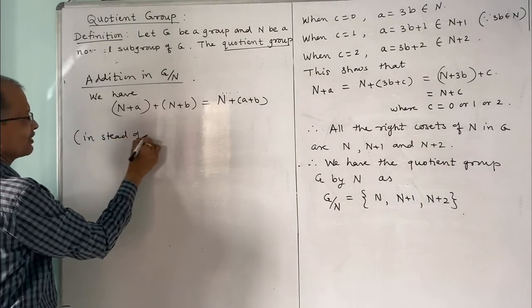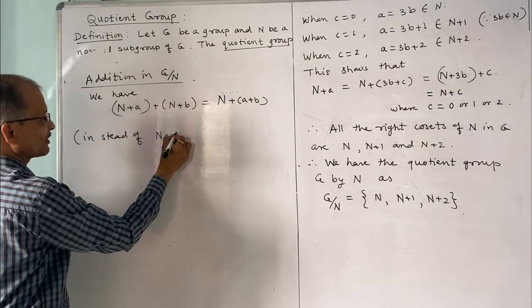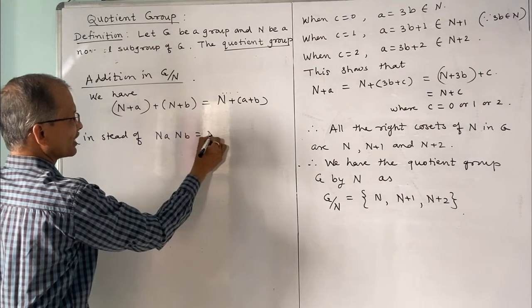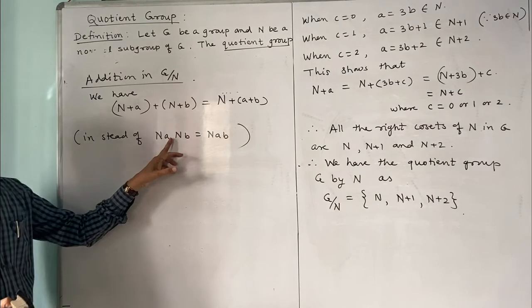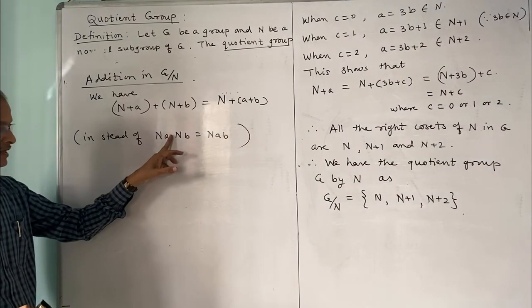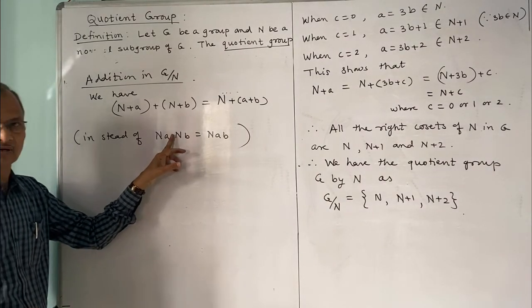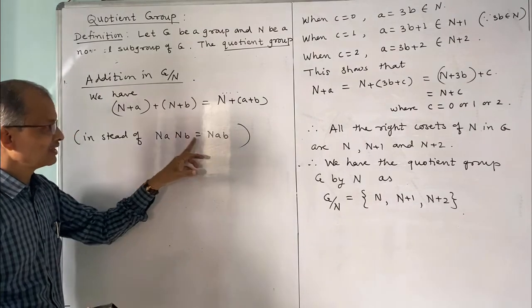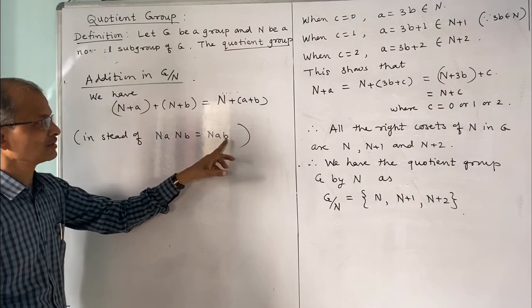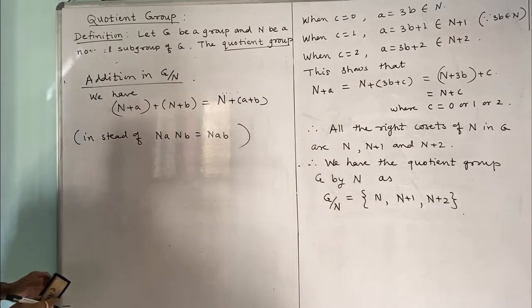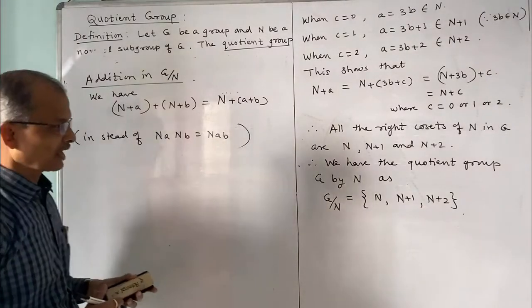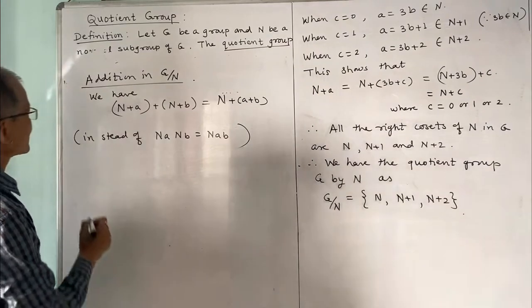Usually we have na times nb equal to nab, and here there is the plus operation: n plus a, plus n plus b, is n plus a plus b. Here also there is a dot, but we have not written the dot. So this is the operation addition in G by n. Now the closure property can be verified. Say, first closure.